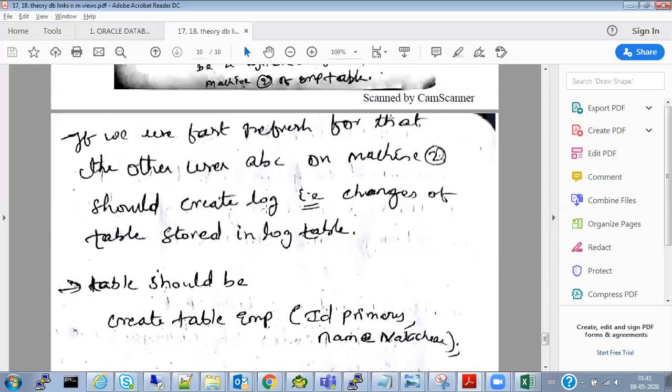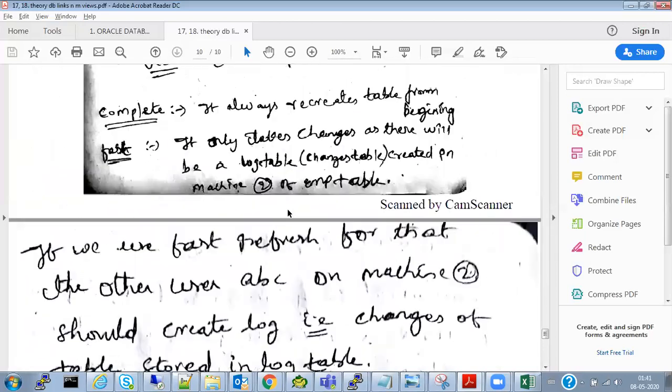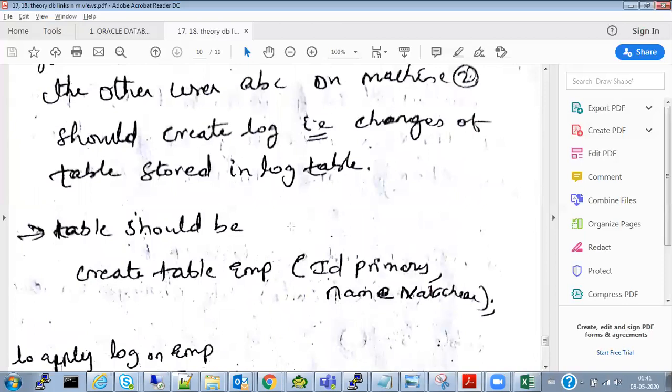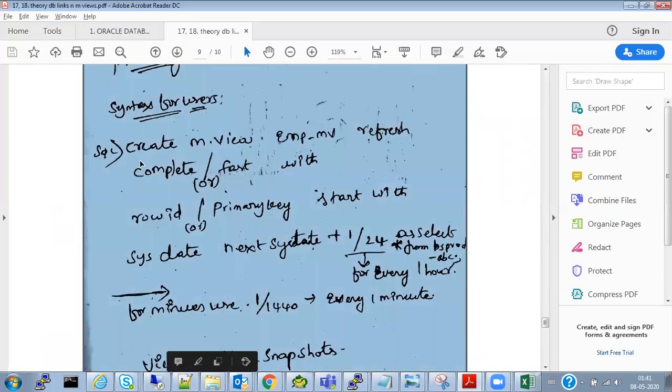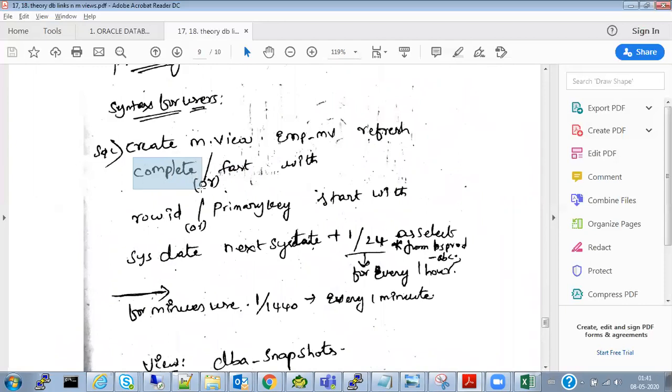This is how we generally create a materialized view. So: create materialized view, name, complete refresh or fast refresh. Complete means it will drop the entire table and recreate it. Fast means it takes only the changes that happened, and it will create it with the help of row ID or primary key. It will take the reference of row ID.